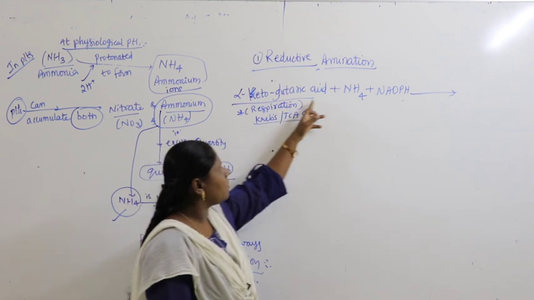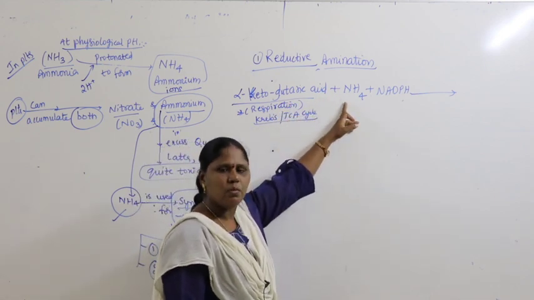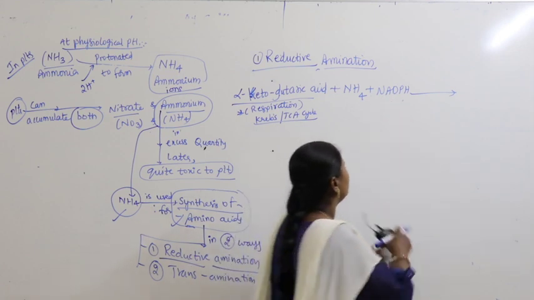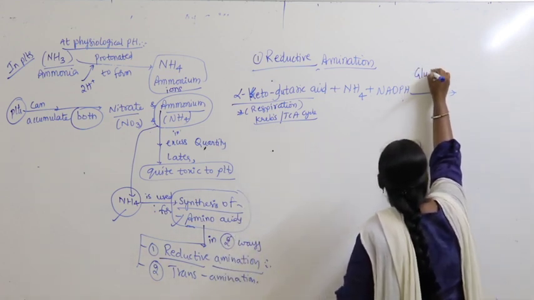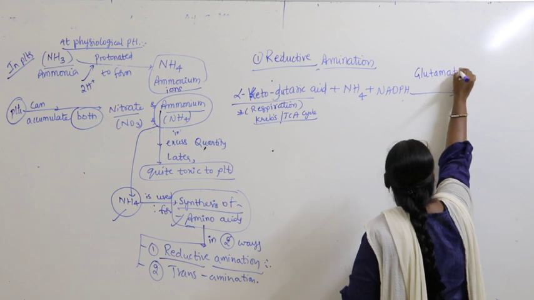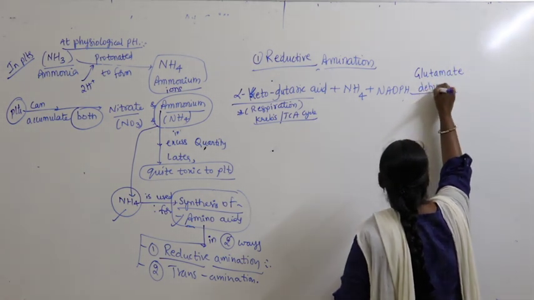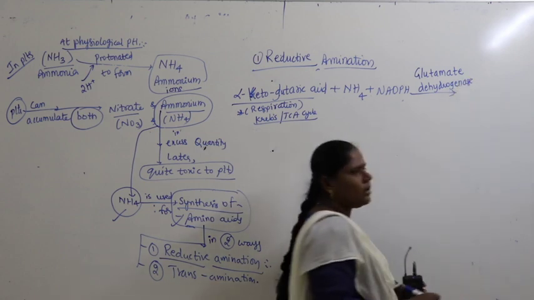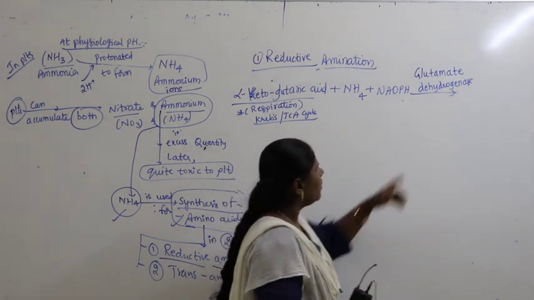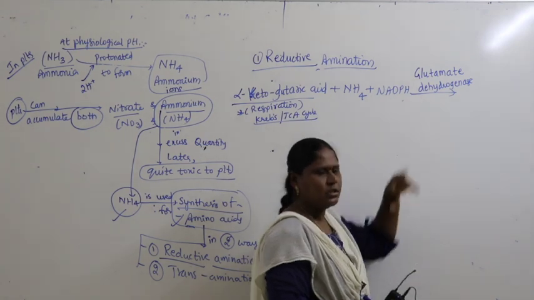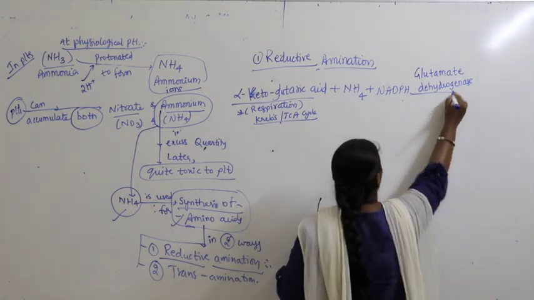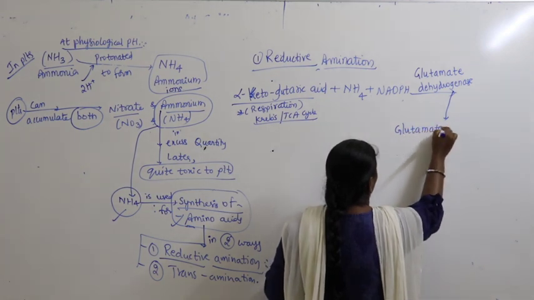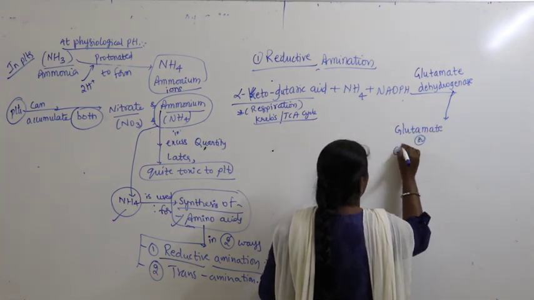Now this alpha ketoglutaric acid combines with ammonium ion and takes the energy NADPH, and here with the help of an enzyme, glutamate dehydrogenase. With the help of an enzyme, what? Glutamate dehydrogenase is involved in the formation of glutamate, or itself is called glutaric acid.